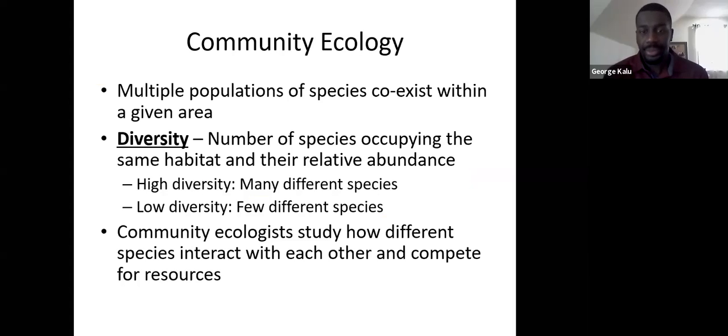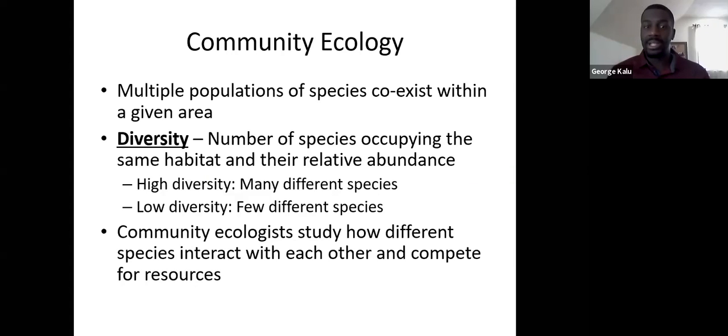Okay, so as we know, whenever we look at a particular area, we're going to have multiple different populations living in there. Like if we even look at our own backyards, we might find some squirrels, we might find some birds, we're going to find some grass, we might find some trees. So we're going to have multiple species all living and coexisting in the same area.